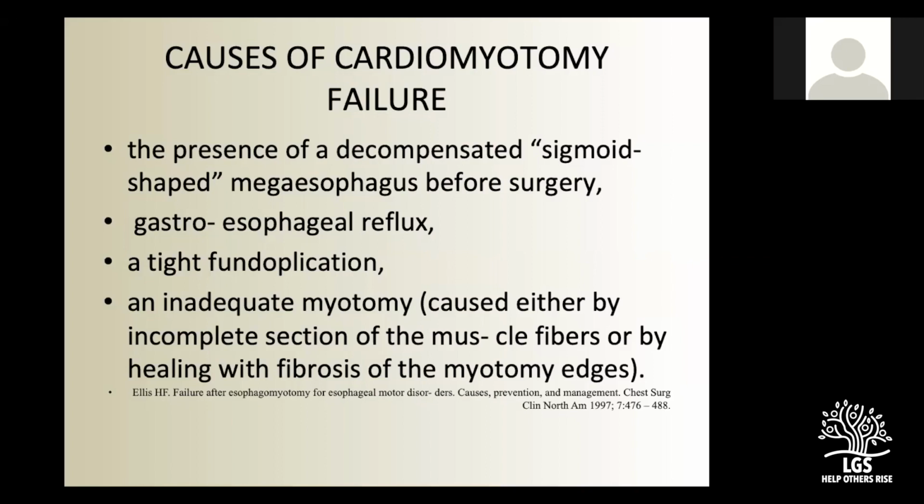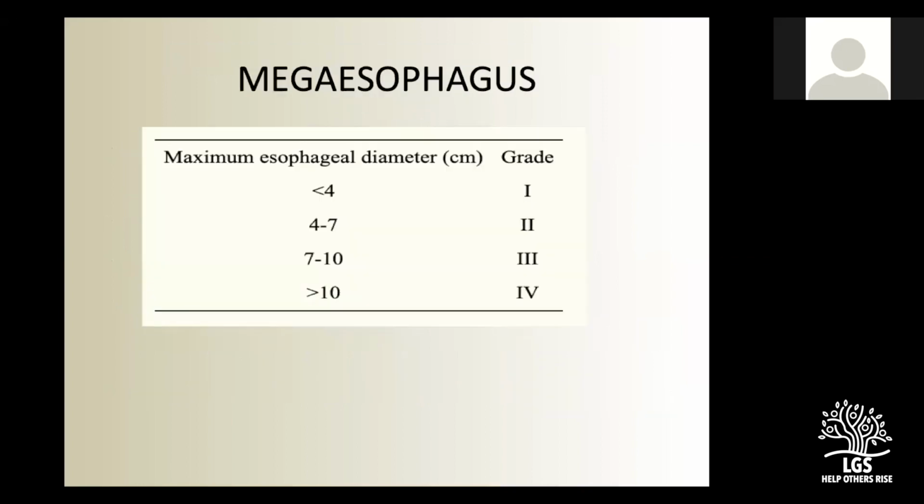It is not that common in experts' hands, but still it can be one of the causes of cardiomyotomy failure. And the most common cause is inadequate myotomy. It can be caused either by incomplete section of muscle fibers or by healing, when fibrosis occurs at the myotomy edges.